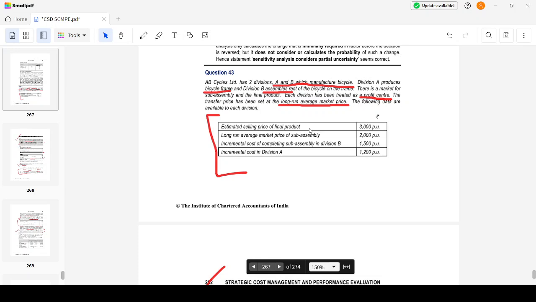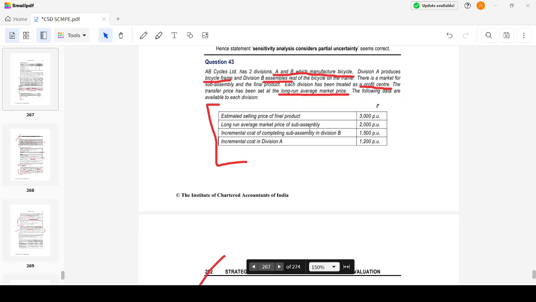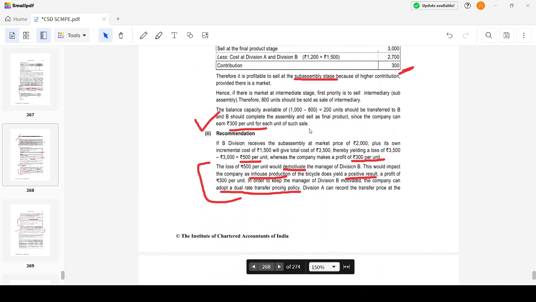Okay. Will the division B manager be motivated, because he is assessed based on profit center? His incentives are based on profit center, right? Performance evaluation is based on profit center approach. That's why he will not be motivated to buy it from the division A.